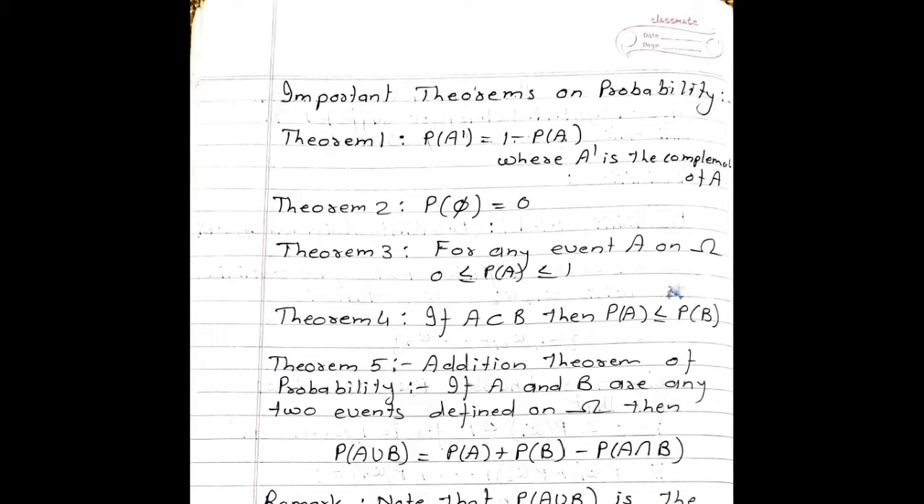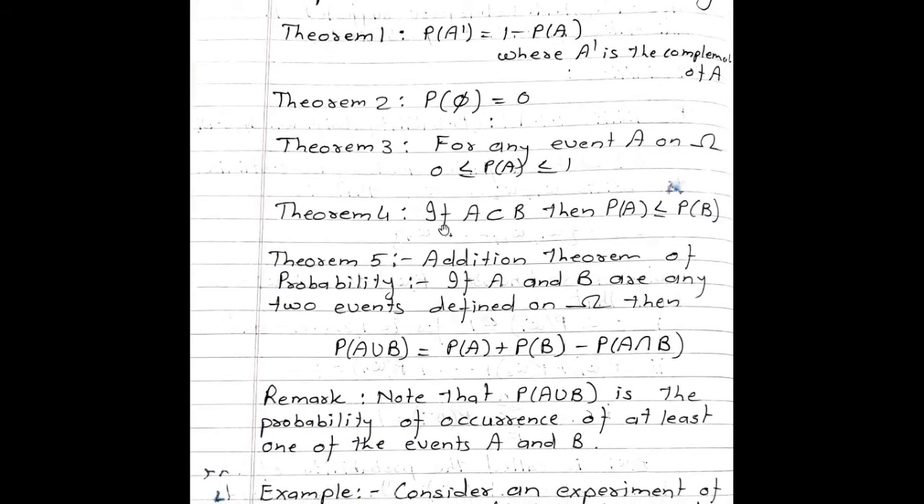Important theorems on probability. First theorem, probability of A complement is equal to 1 minus probability of A, where A complement is the complement of A. Second theorem, probability of phi must be equal to 0. Theorem 3, for any event A on omega, 0 is less than or equal to probability of A is less than or equal to 1. So probability always lies between 0 and 1. Fourth theorem, if A is a subset of B, then probability of A is always less than or equal to probability of B.